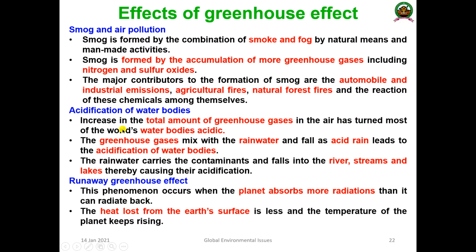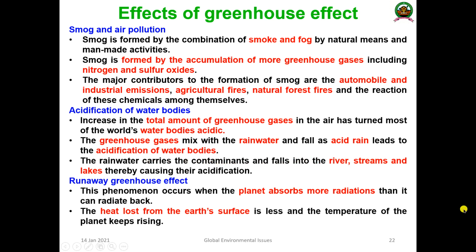The pH of the water system will be changed and reduced to even 2 or 1. The rainwater carries the contaminants and falls into rivers, streams and lakes, thereby causing their acidification. The rainwater distributes these contaminants to several freshwater ecosystems like rivers, streams, lakes,